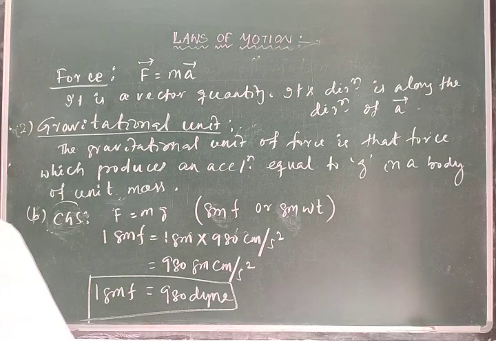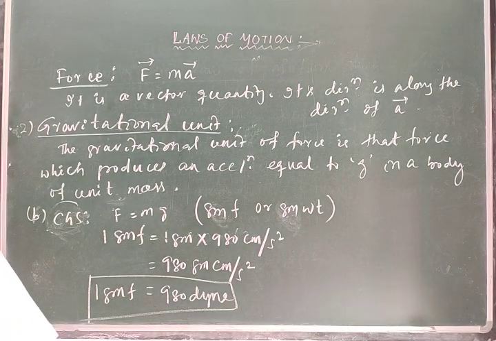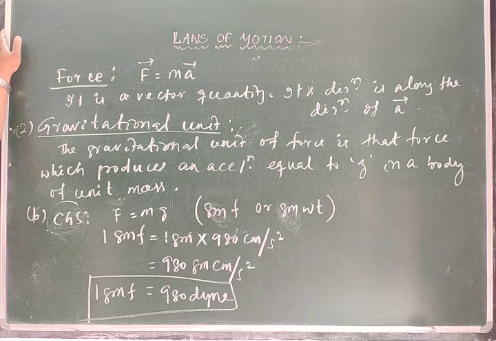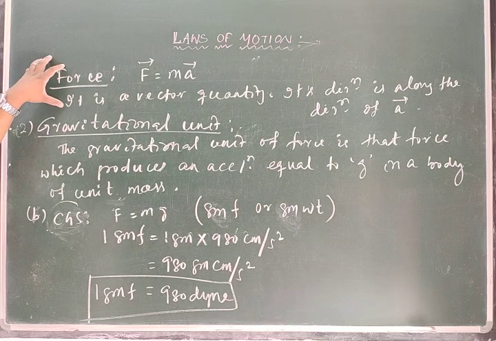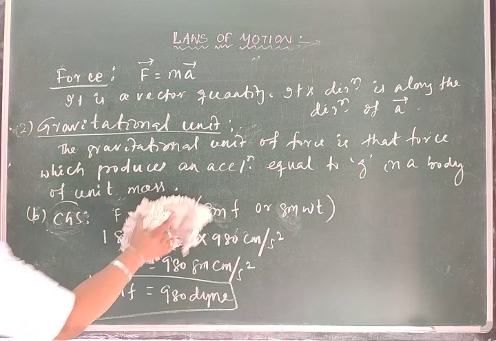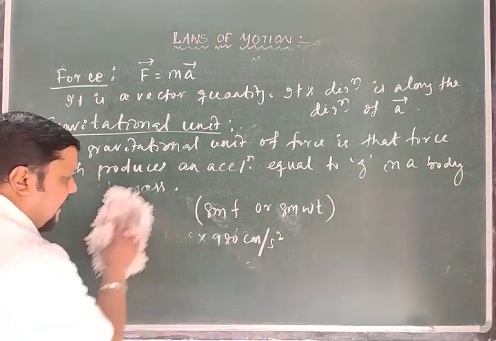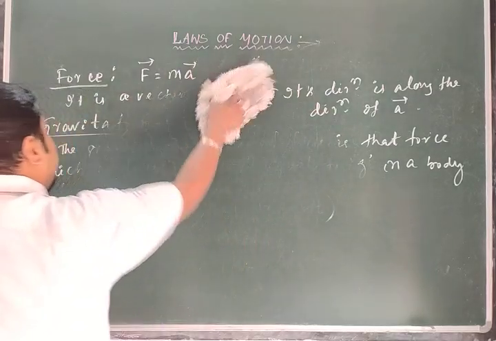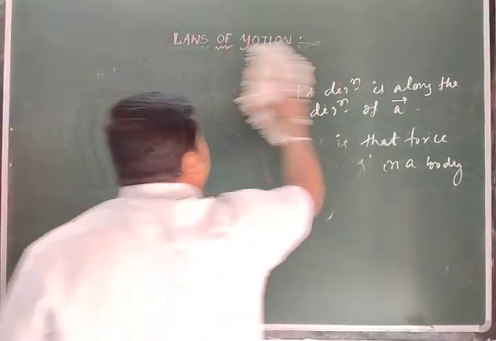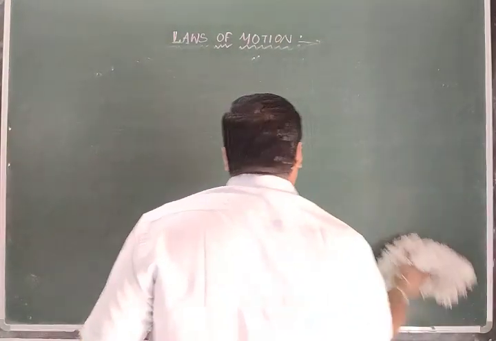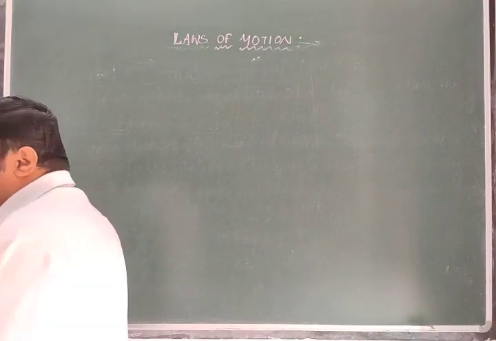Okay. So from all this discussion we got the definitions of force, and that gives you the quantitative definition. From that quantitative definition, we got the units of force. Now students, what are the consequences or outcomes of Newton's second law?